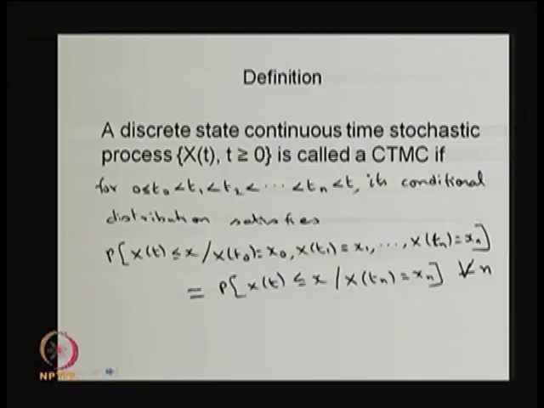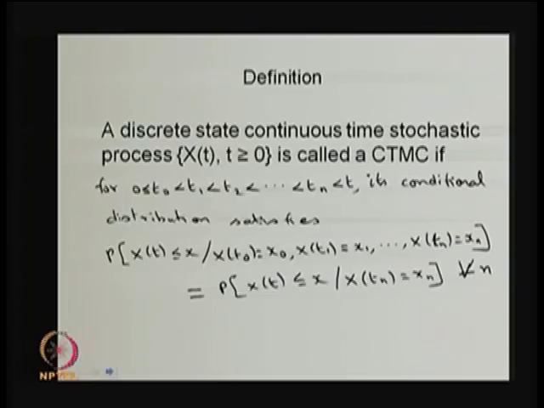If you take n plus 1 arbitrary time points, t0 to tn, where t0 can be 0 also, with the inequality t0 less than t1 less than t2 and so on up to tn, and you take any arbitrary t with tn less than t. For fixed t, X(t) is going to be a random variable. Now we are going to find the conditional distribution of this random variable X(t).